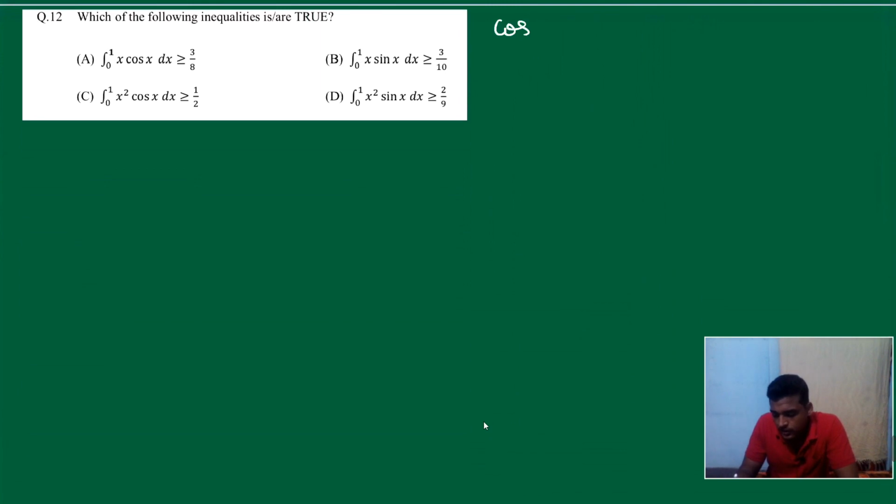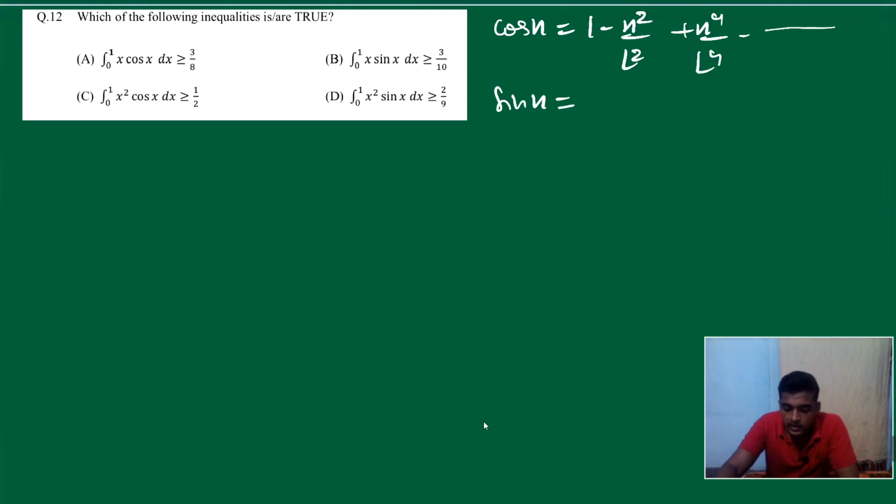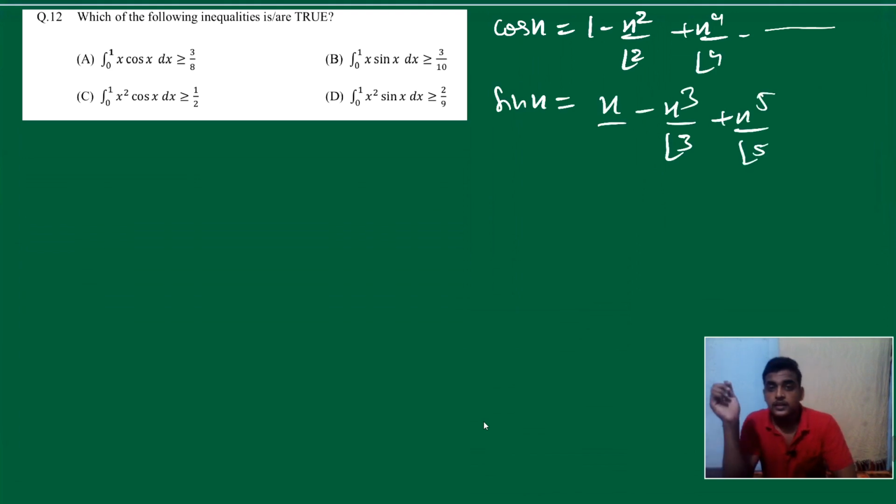So cos x is equal to 1 minus x square upon factorial 2 plus x4 upon factorial 4 minus dot, dot, dot. Similarly, we have sin x equal to x upon factorial 1 minus x cube upon factorial 3 plus x5 upon factorial 5 dot, dot, dot. We have these things, right?